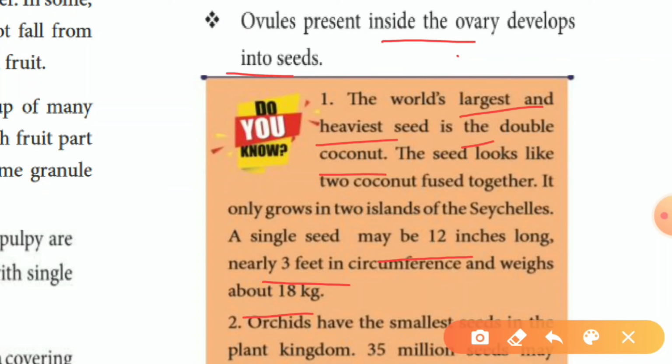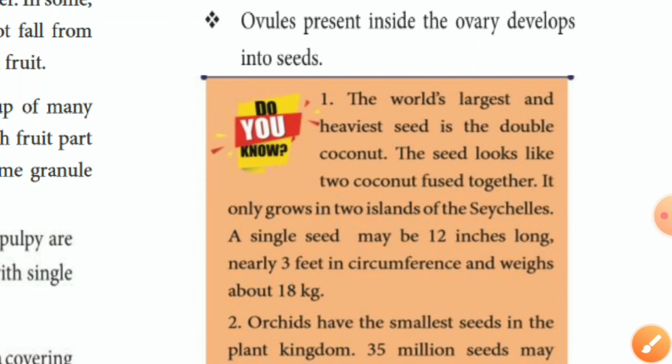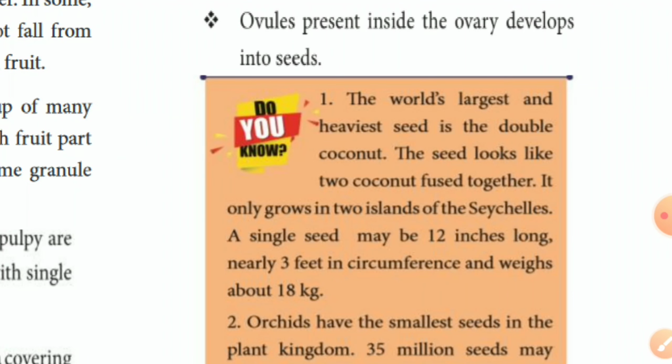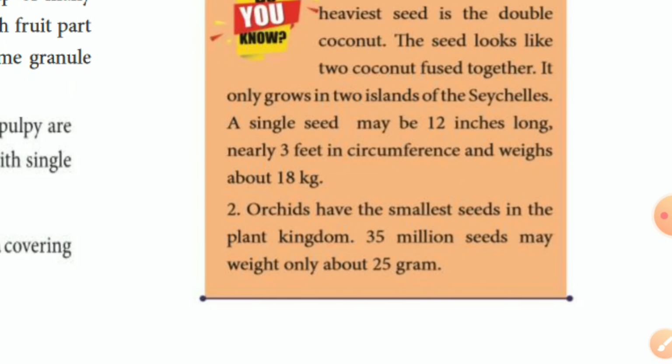The smallest seeds are those of orchids. Orchids have the smallest seeds in the plant kingdom. 35 million seeds may weigh only about 25 grams. Which is the largest seed? The double coconut. Which is the smallest seed? Orchids.